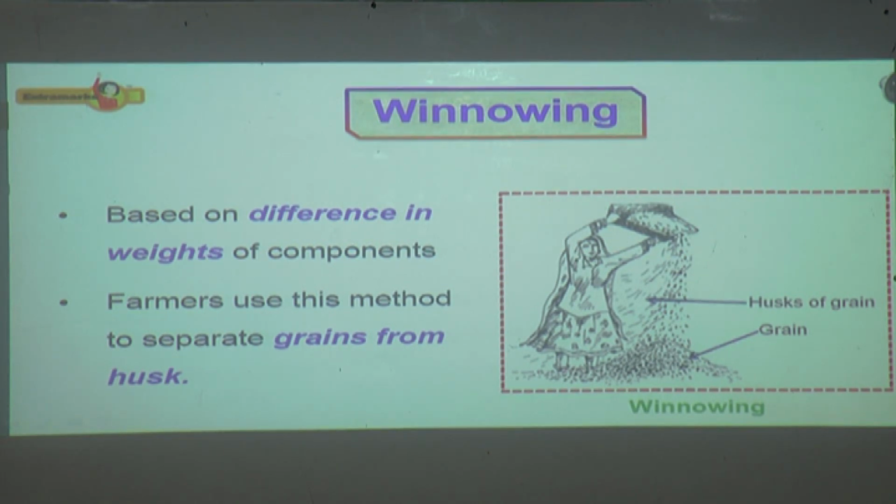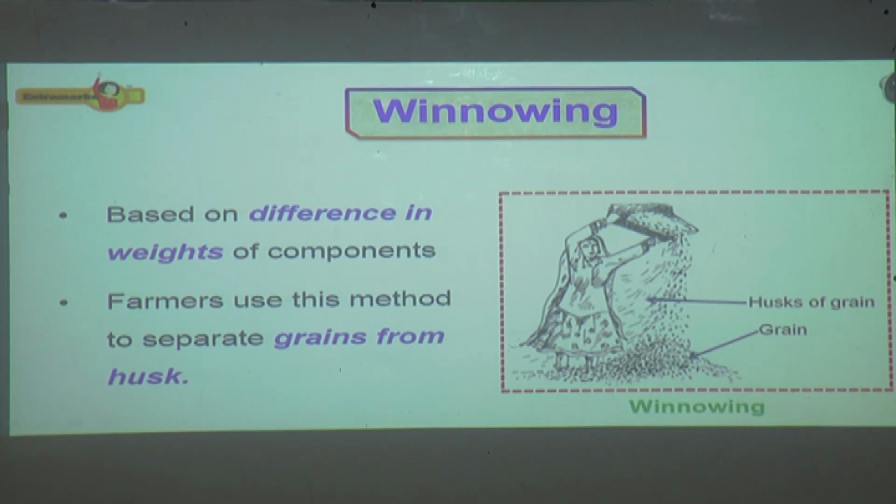On threshing the crop plants, the farmer gets a mixture of straw, husk and grain. Straw and husk are collectively called chaff. Chaff is separated from the grain by the method of winnowing. This method is used when one of the components is heavier than the other.